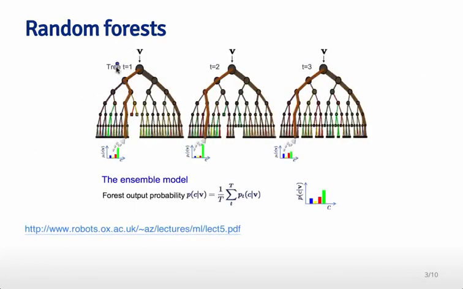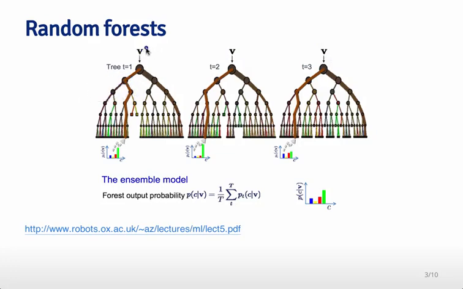So the idea is that you build a large number of trees, where each tree is based on a bootstrap sample. So for example, this tree is built on a random subsample of your data, and this is a separate random subsample of the data, and this is a separate random subsample of the data. And then at each node, we allow a different subset of the variables to potentially contribute to the splits.